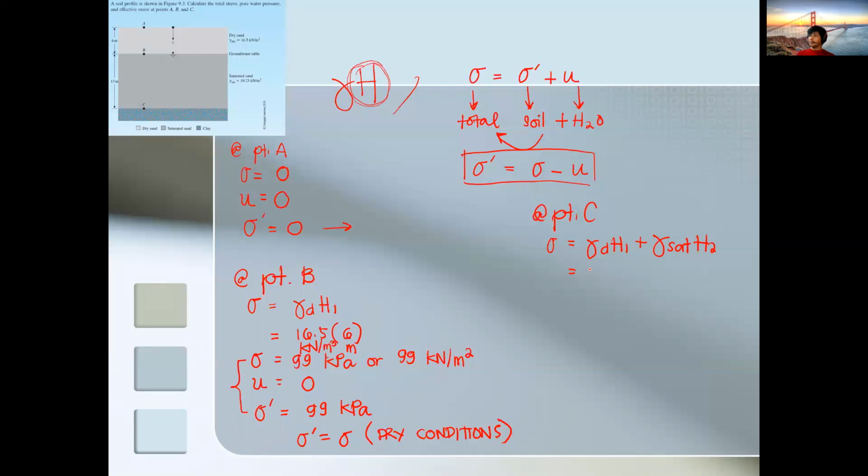We input the details: 16.5 times 6 plus 19.25 times 13. So total stress is equivalent to 349.25 kilopascal.